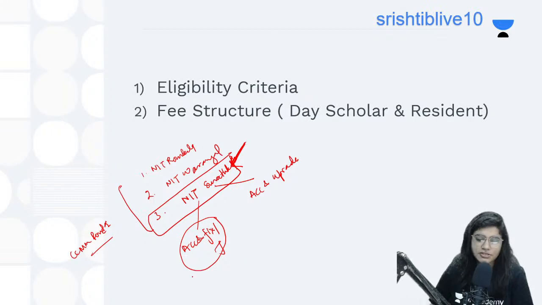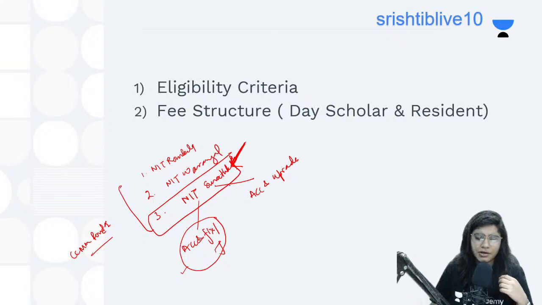Once you select accept and fix, you have to pay the registration fee. I think it's 30,000 this time. It's very high, because if I remember, it was 10,000 in my time, but this time it's 30,000. You just have to pay that fee, and you are getting NIT Surathkal.